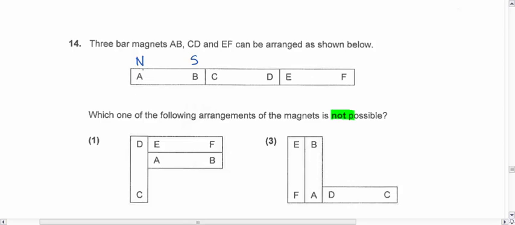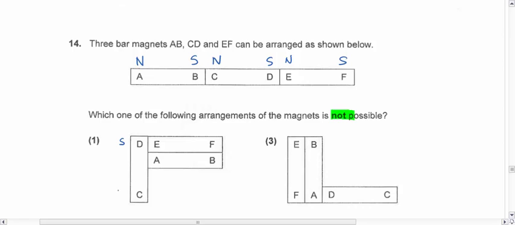Right, but for this case, I'm going to assume A is north, B is south. So if B is south, C will be north, because if not, then they will not be able to attract one another. So this will be south, this will be north, this will be south. Okay, so based on my assumption, let's take a look at 1. So D here, I'm going to put in D is south, based on my assumption above. So south, south, because it's the same thing.